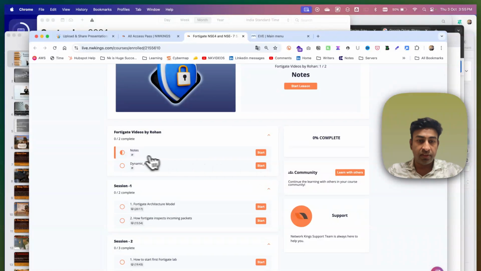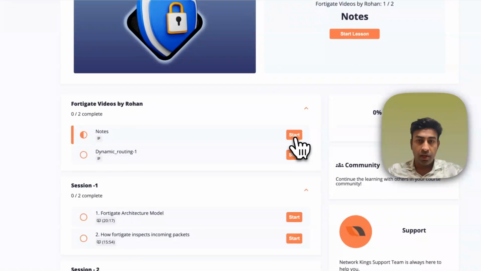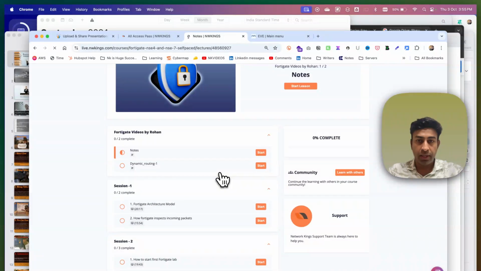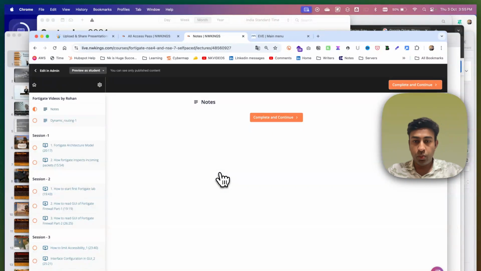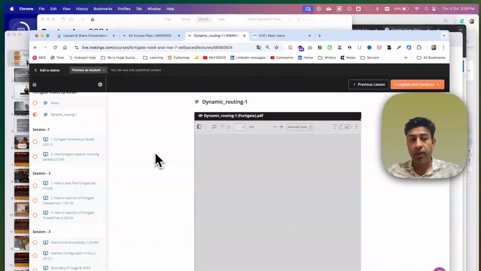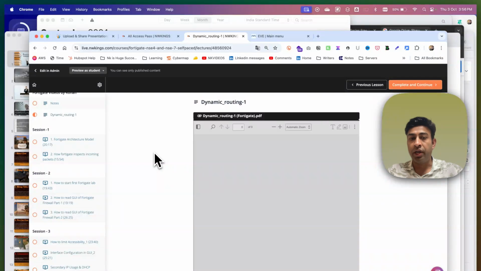And now you can see these are the notes by Rohan. So in the 3 days trial, you will be able to see the notes, you will be able to see all the videos, because we believe that you need to experience the quality first before you enroll for the program. Okay, because everybody is saying in the market they are industry expert, everyone is saying like we have a lot of courses, but how will you come to know what is the right training partner for you? So you can only know by checking their content, and that's why we came up with the idea that let's give them 3 days trial without any credit card.